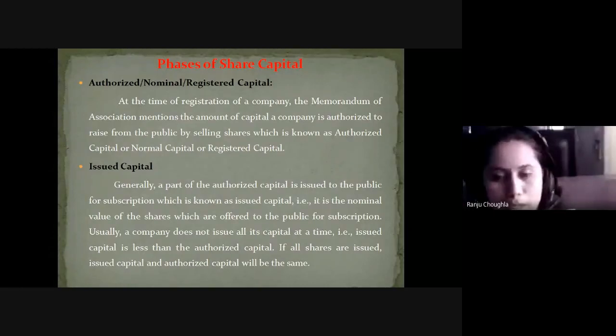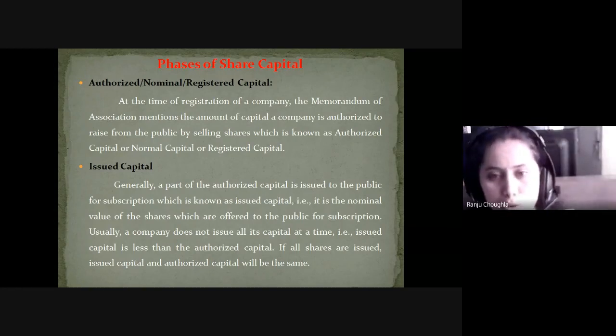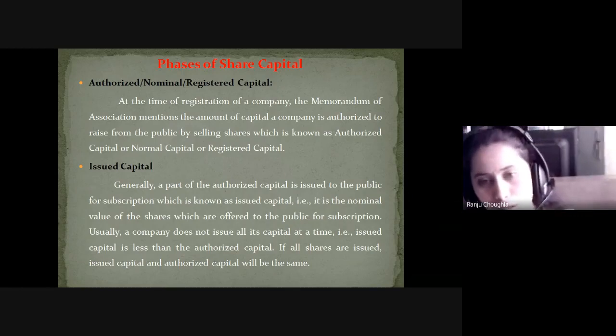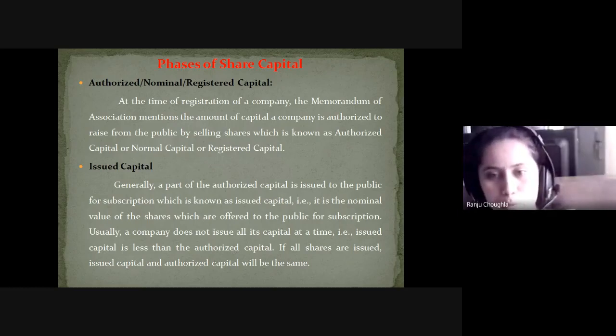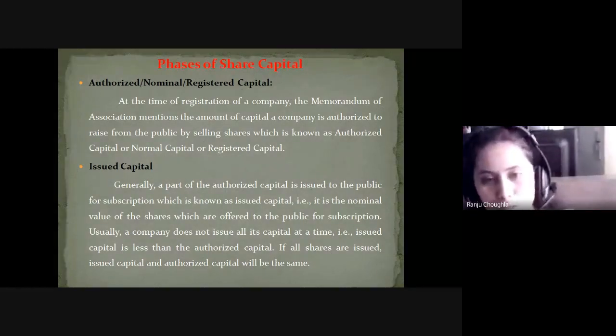How much capital you want to raise from the public, that amount you need to mention in the memorandum of association. Memorandum of association is a document which contains all the detailed information about your company: the name of the company, the place of the company, address, the share capital, how many holders there are, the location of the company. So for that purpose you must mention how much share capital you want to raise from the public.